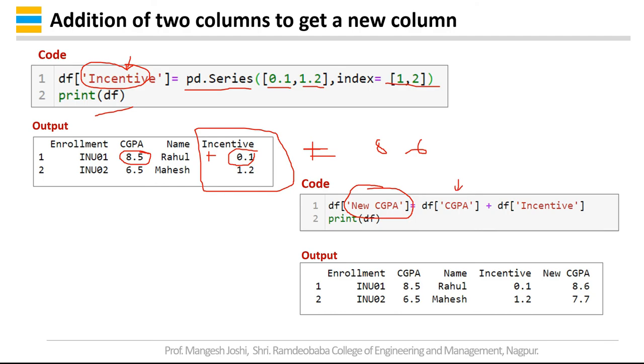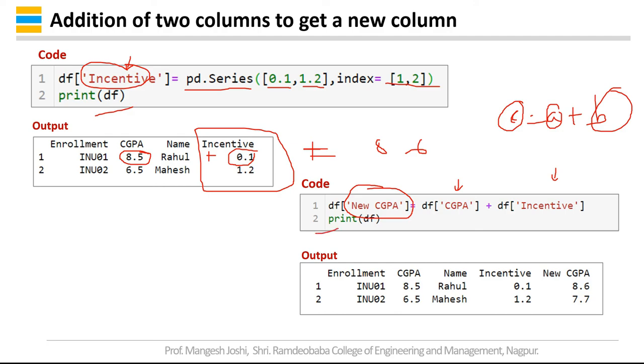So this will select the column CGPA plus data frame incentive. It will select only the incentive column and add it. It is similar to C equals A plus B. So this is the new column you want to create, and these two are existing columns. Then I am printing the data frame.